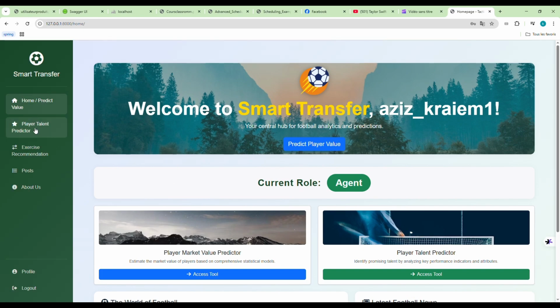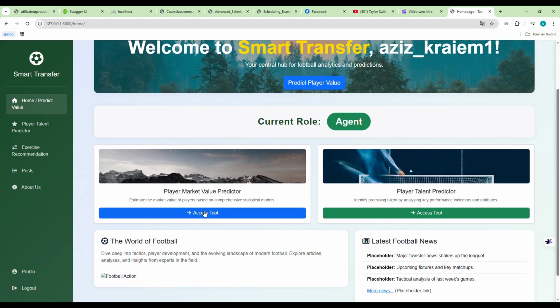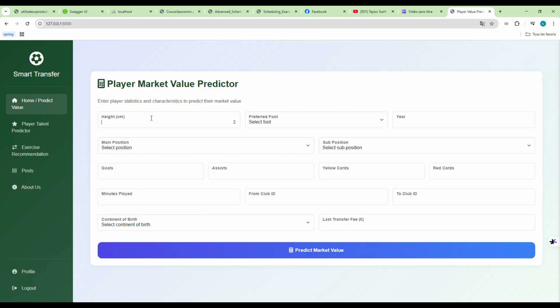So in this home we have predict value, player talent predictor, exercise recommendation, and posts. We will start by predicting our value, so we will fill in our data that our model will predict. We are going to have an example of an attacker in this business objective, which is predicting the market value.